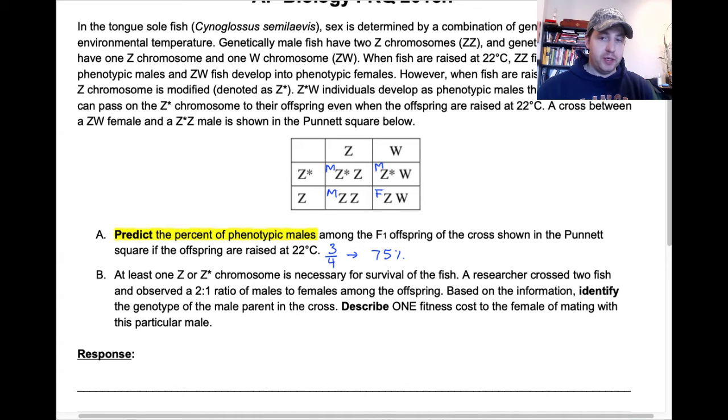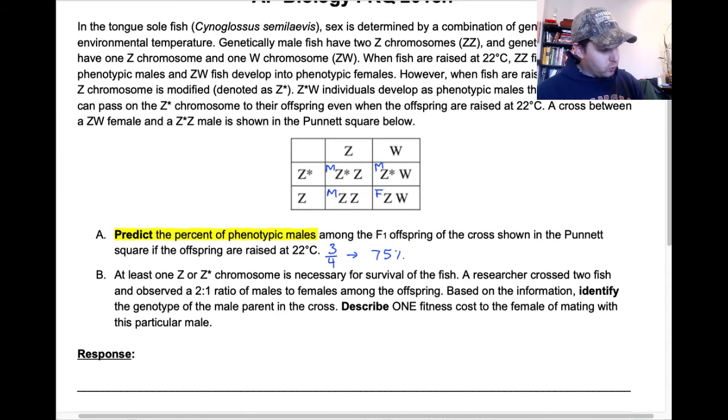Now let's take a look at part B for this question. It says at least 1 Z or Z star chromosome is necessary for the survival of the fish. A researcher crossed 2 fish and observed a 2-to-1 ratio of males to females among the offspring. Based on the information, identify the genotype of the male parent in the cross, and describe one fitness cost to the female of mating with this particular parent.